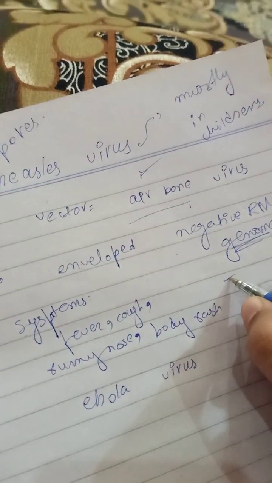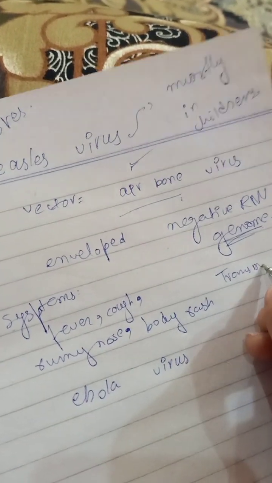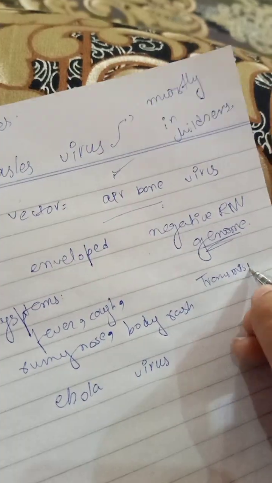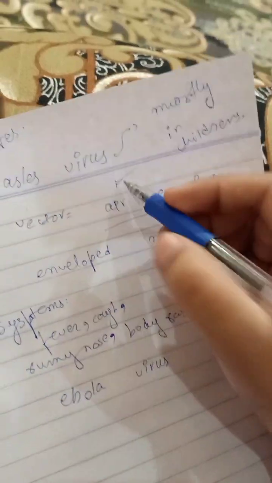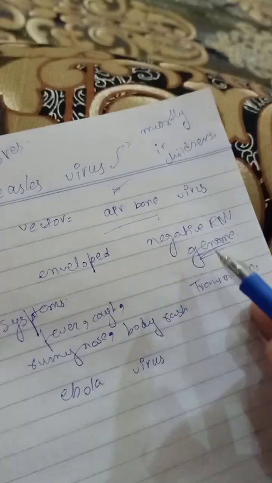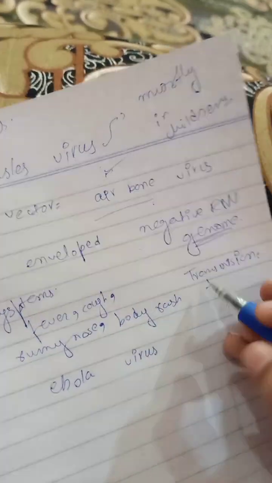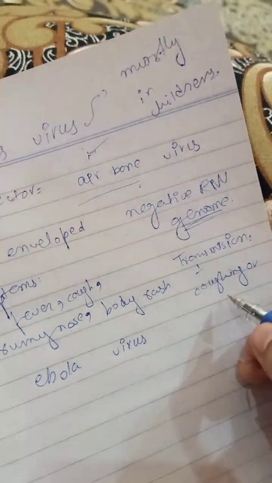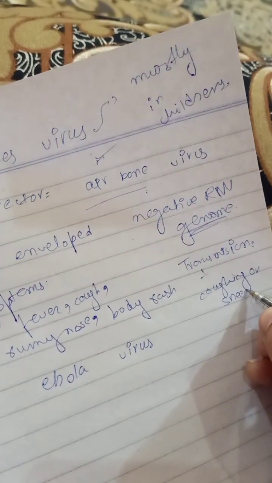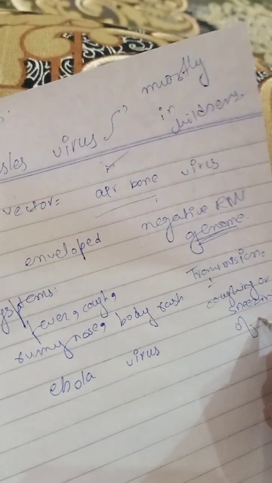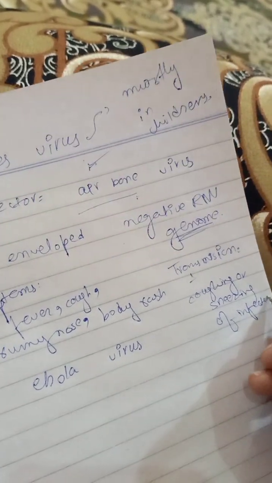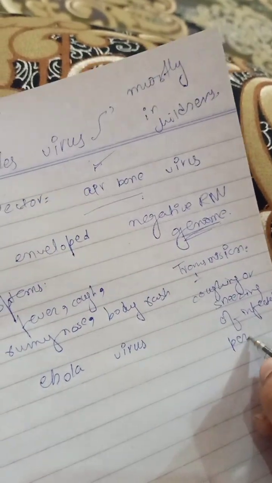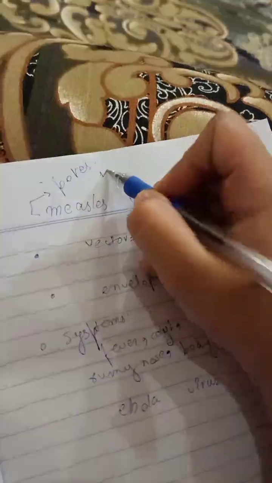And if you're talking about the transmission, as you all know, airborne is the vector, so of course the transmission will be through coughing or sneezing of the infected person. Okay, so this is the measles virus.